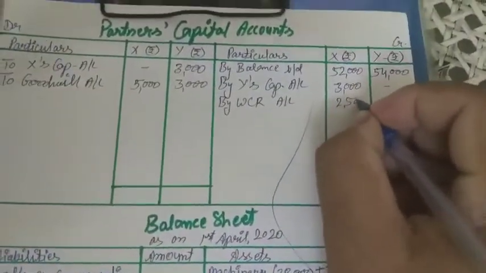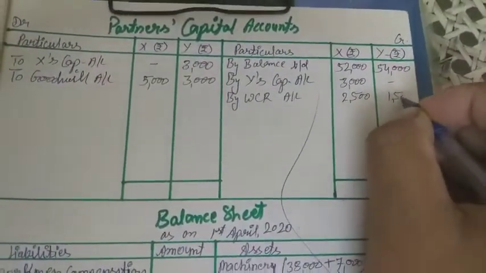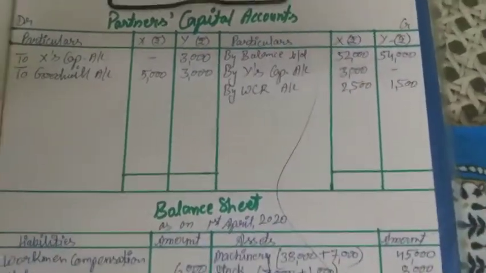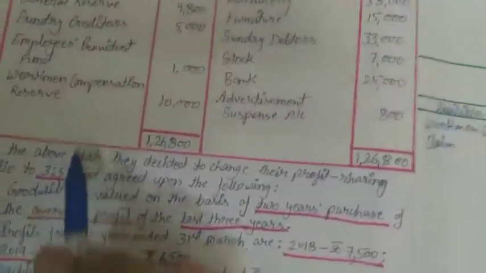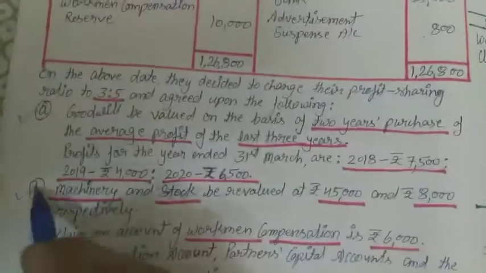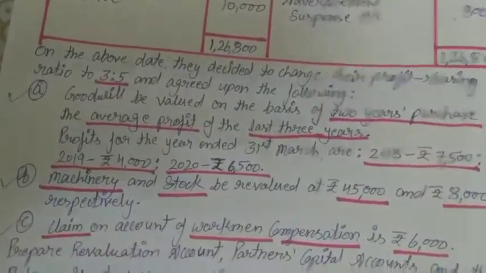The amounts are 2,500 and 1,500. This distribution will be there for WCR. So this entry we have done, and this adjustment also we have done.